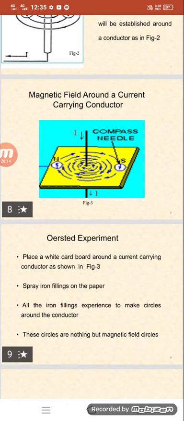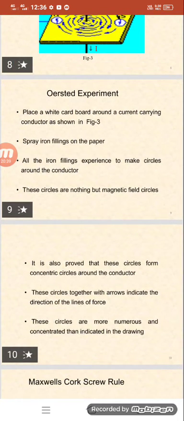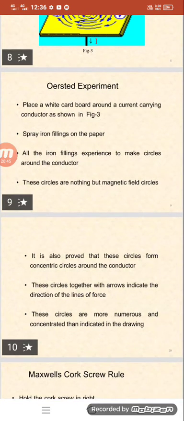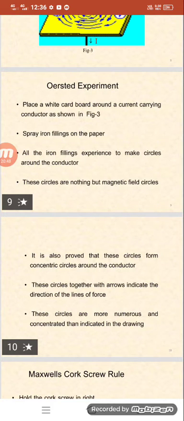Now we are going to discuss Oersted's experiment. Place a white cardboard around a current carrying conductor and spray some iron filings on the paper. All the iron filings experience some force and form circles around the conductor, and these circles are the magnetic field circles. This proves they form concentric circles around the conductor. These circles together with arrows indicate the direction of the magnetic lines of force. These circles are more numerous and concentrated than indicated in the diagram.